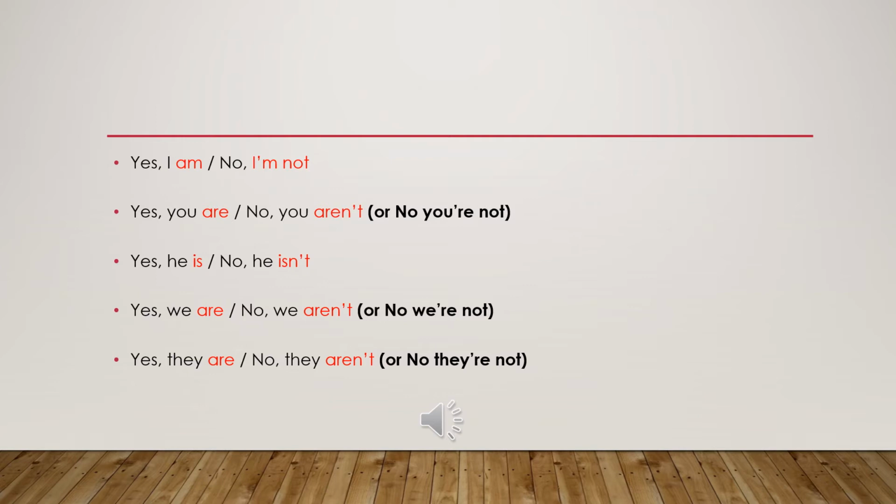For you, we say yes, you are or no, you aren't. We say also are not. So we can use aren't, short form, or the full form are not. Are you in Thailand right now? Yes, we are. No, we aren't. Yes, they are. No, they aren't. We can also say we're not, W-E apostrophe R-E, not. It means we are not. Okay? We say we're not.